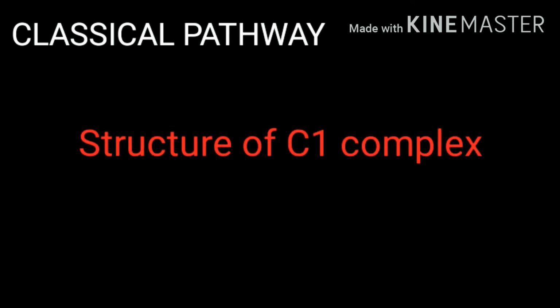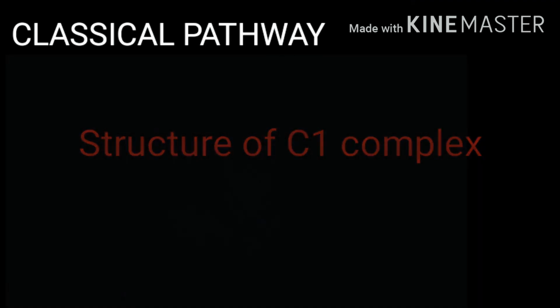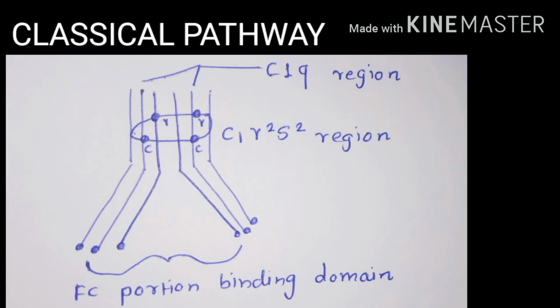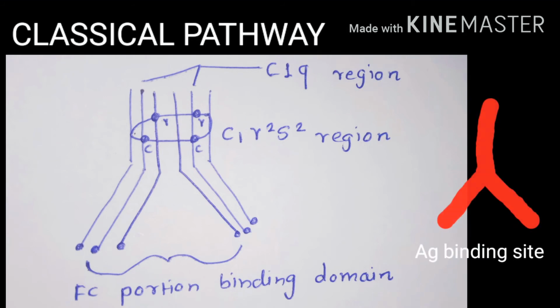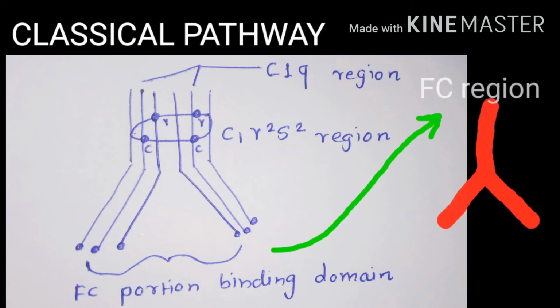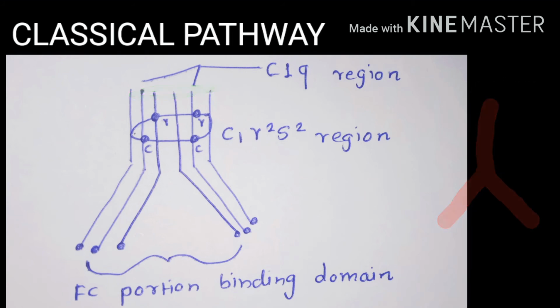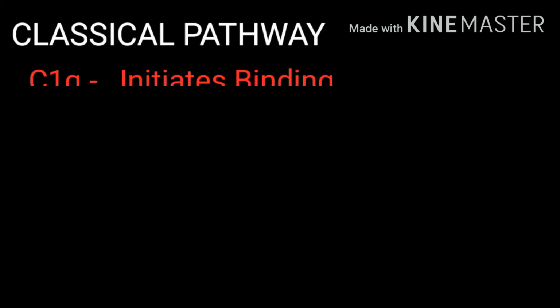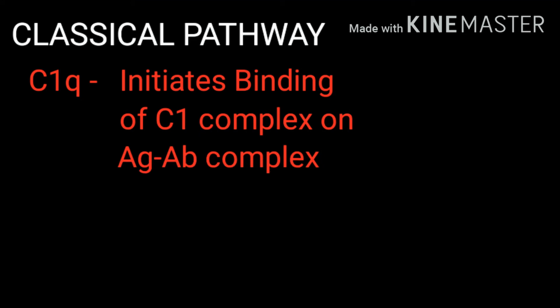Now let's discuss the structure of the C1 complex. Dear students, we observe that the structure of the C1 complex is quite similar to the antibody structure. The C1 complex has an Fc portion binding domain at the bottom, which binds to the Fc portion of the antibody, which is previously bound to the antigen. The C1q region is present on the top of the C1 complex. This C1q region enables the whole structure of the C1 complex to bind with the antigen-antibody complex.